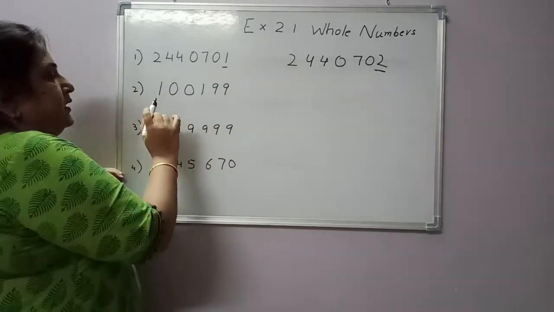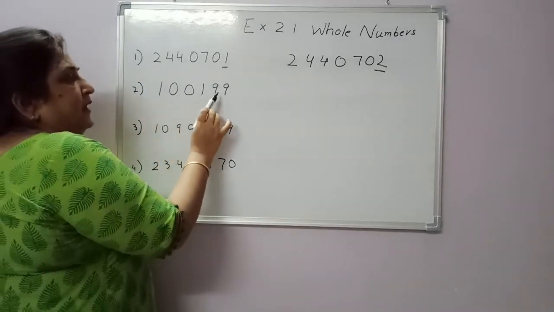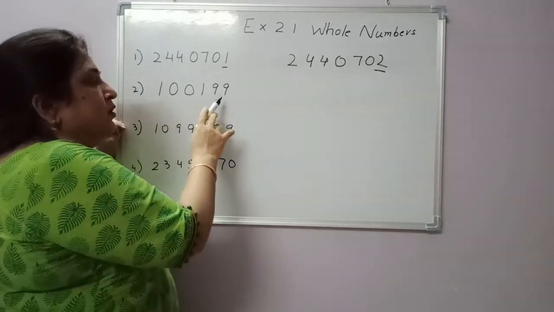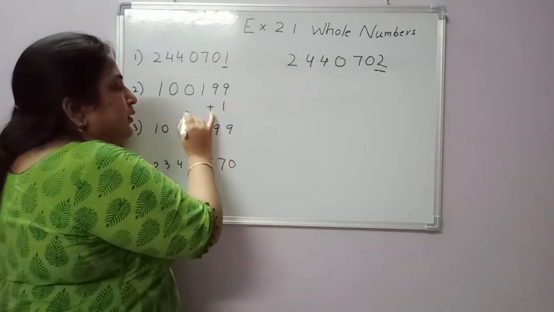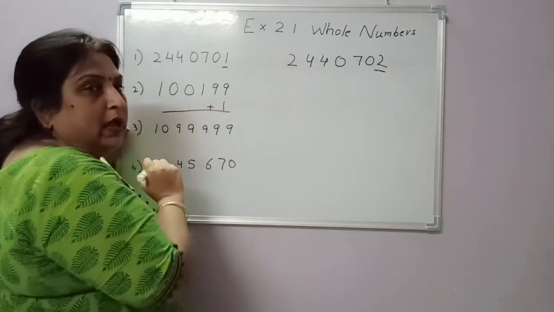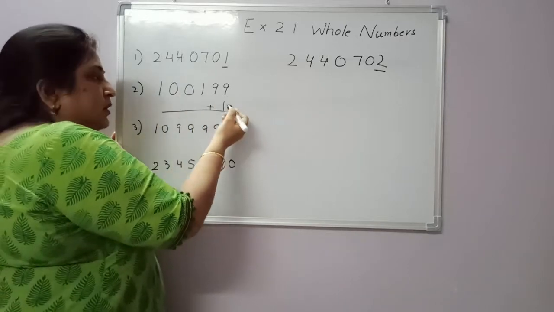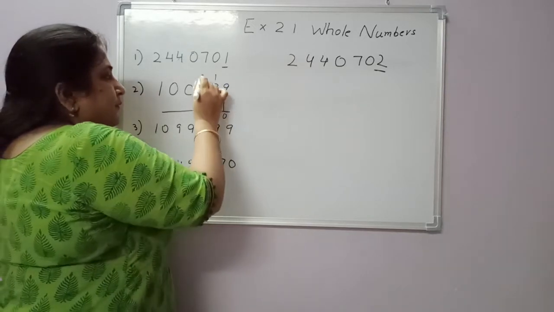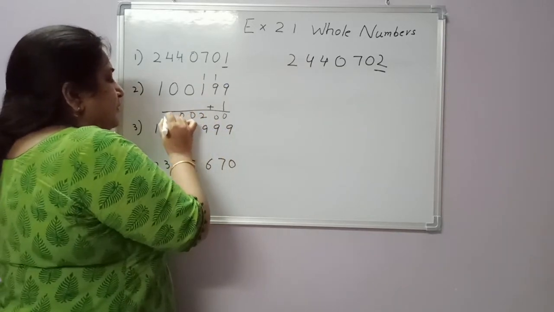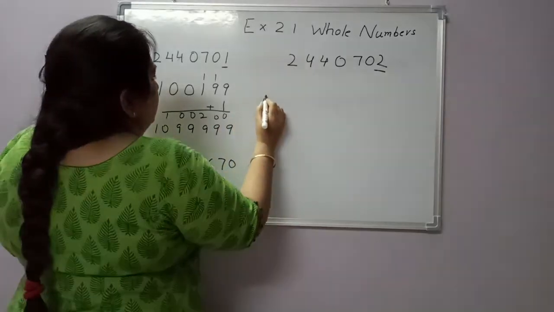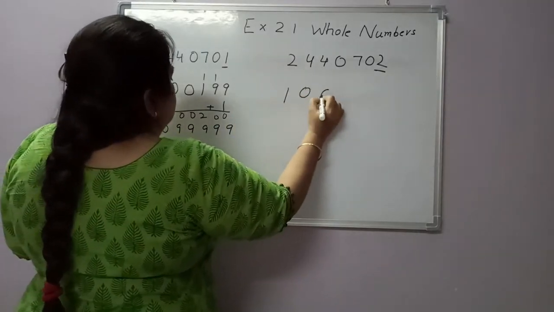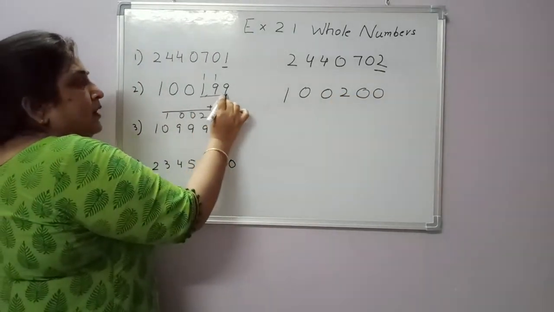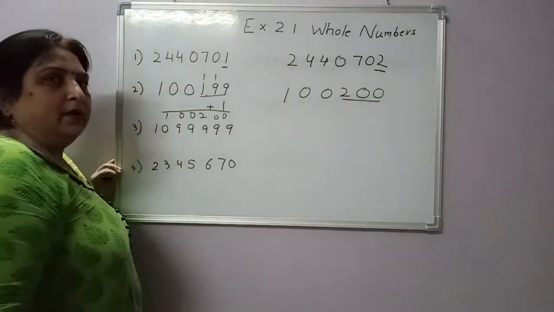Okay. See, 100199. Listen, students. You can add one here. You can do it orally also, or simply by addition. If there is any confusion, do it. Okay, the successor is 100200. 199 and 200.